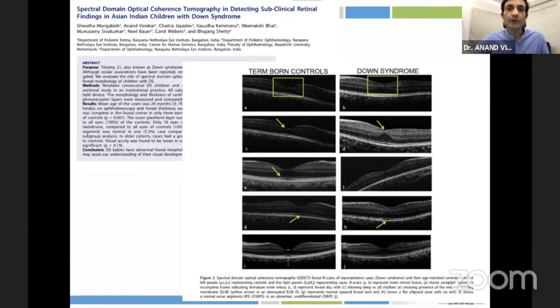And while these changes mimicked a term baby under 2 years, after 2 years of age, the Down's children seem to have persistence of the abnormal layers, whereas the term controls, who are non-Down's children, they started developing the normal layers.